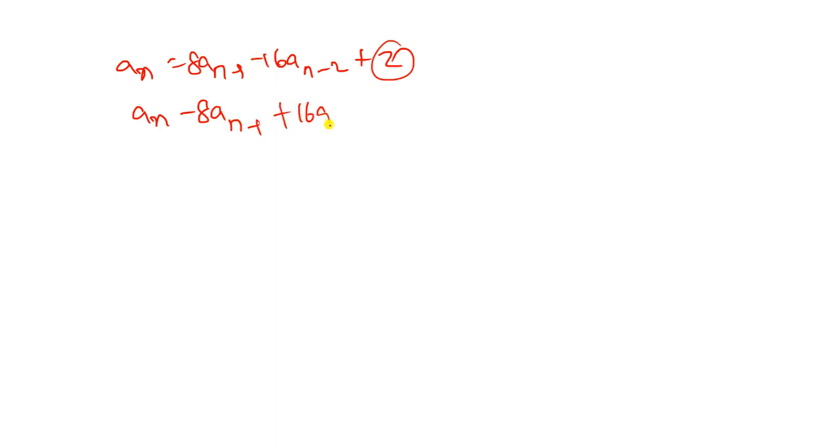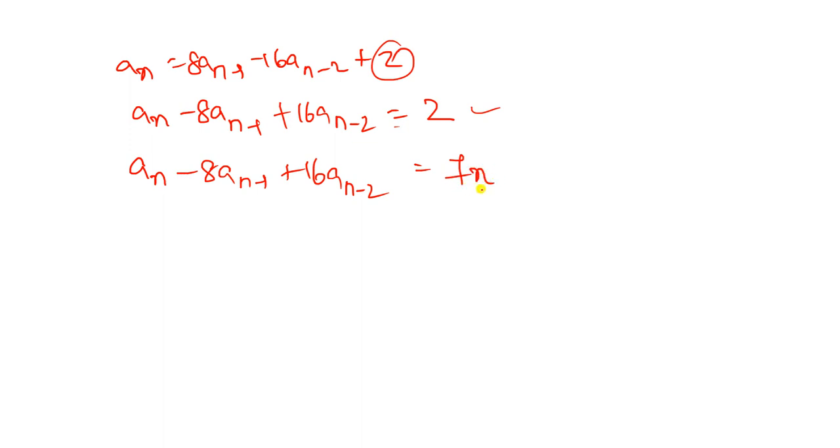For example, an equals 8an minus 1 minus 16an minus 2 plus 2. Here a constant term is there, so we can write it as an minus 8an minus 1 plus 16an minus 2 equals 2. This is easy, equal to 2, that means some constant value. This particular equation is not equal to 0, so this is non-homogeneous. And for example, an minus 8an minus 1 plus 16an minus 2 equals some term in the form of 7n. This is another form.